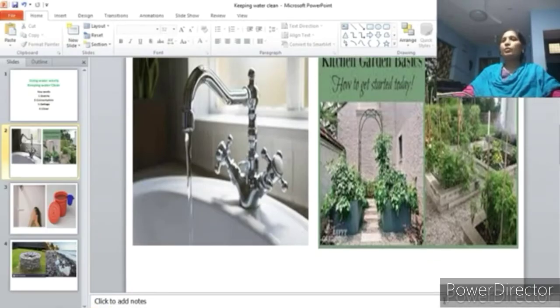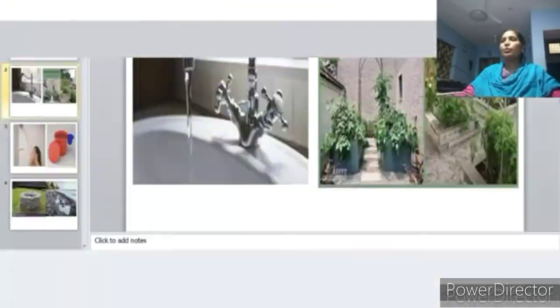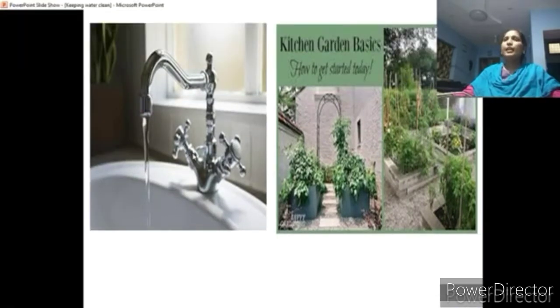So sometimes a small drop of water gets leaked in your homes. That should be repaired immediately, so that we can save the water.